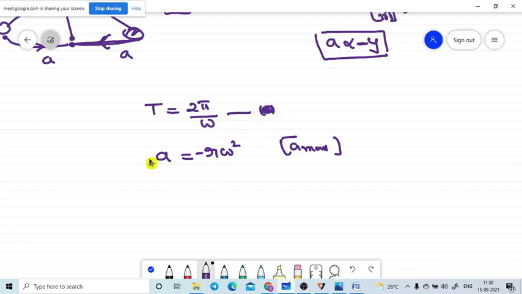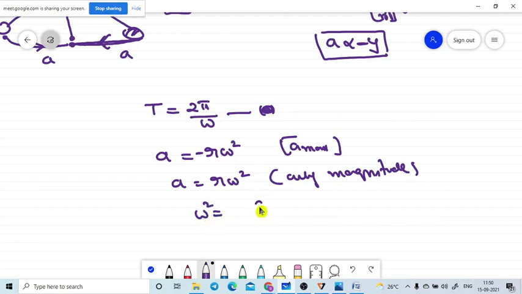If you take only the magnitude of the acceleration, a is equal to r omega square. From this, omega square is equal to a by r, where omega is equal to square root of a by r.